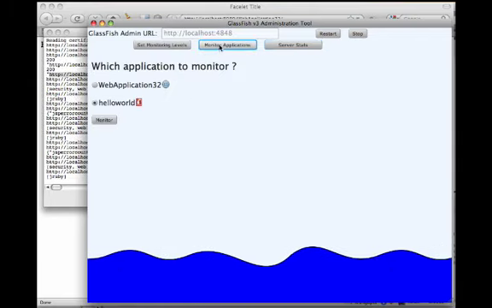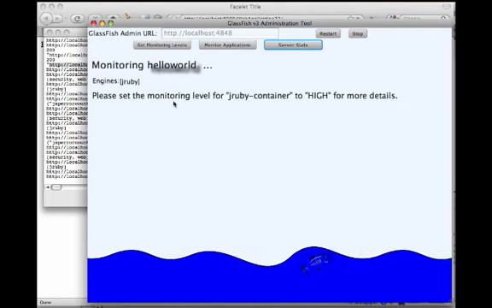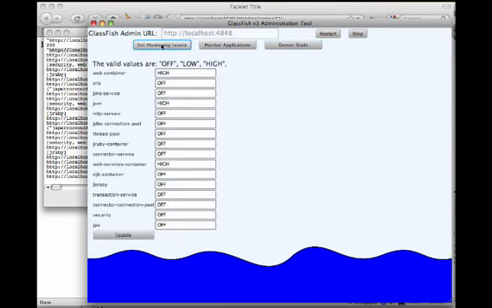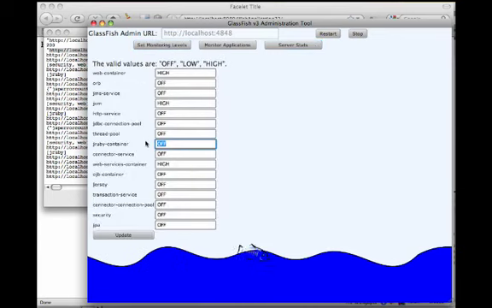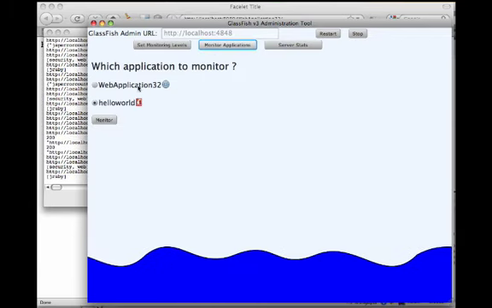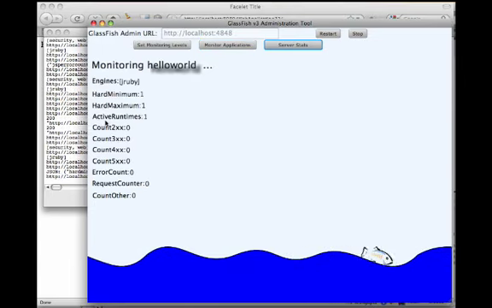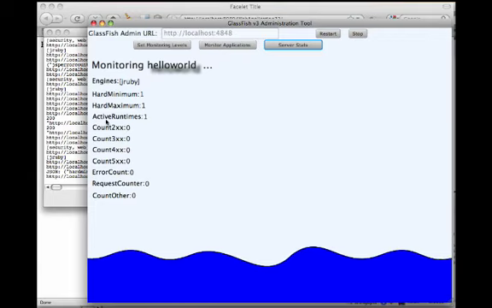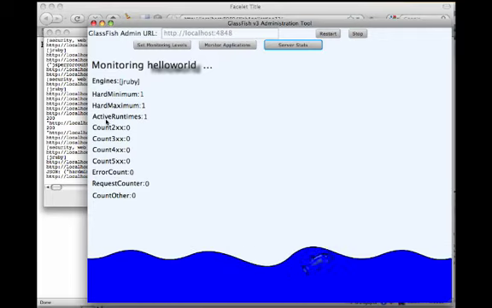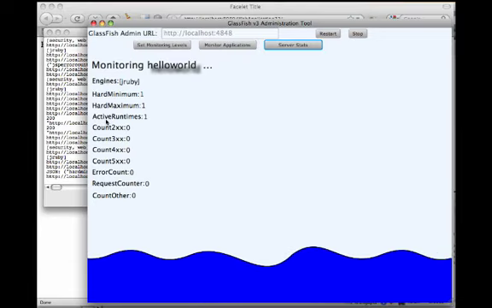I can click back on monitor applications, choose the Rails application, click on monitor, and this time it wants me to set the monitoring level for JRuby container to high for more details. So we click set monitoring levels, change the JRuby container level to high, click on update, go back to monitor applications, select the Rails application, click on monitor, and this time of course we see more data over here. And again, as in the previous case, we can invoke the application and the data will be updated accordingly. Now this data is not dynamic, it's only a snapshot of the Rails application that is running over there.